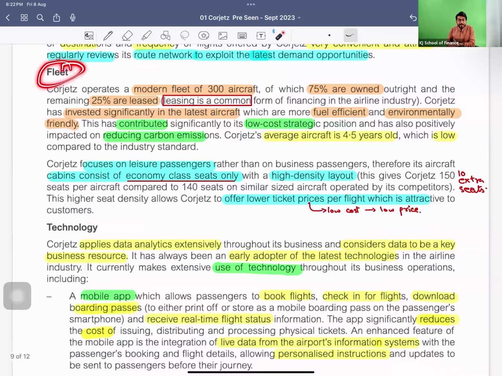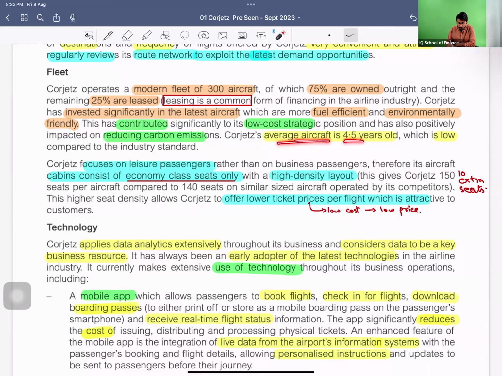Fleets, okay, these are the collection of aircraft. So it operates a modern fleet of 300 aircraft. 75% are owned and 25% are leased, and leasing is a very common thing in the airline industry. Corjetz has significantly invested in the latest aircraft which are fuel efficient and environmentally friendly, which I just told you guys. It has contributed to its low cost strategy. Obviously, if they are fuel efficient, they will give you the cost advantage. And also it has a positive impact on reducing carbon emissions. The government and the customers would be giving you preference over the others.